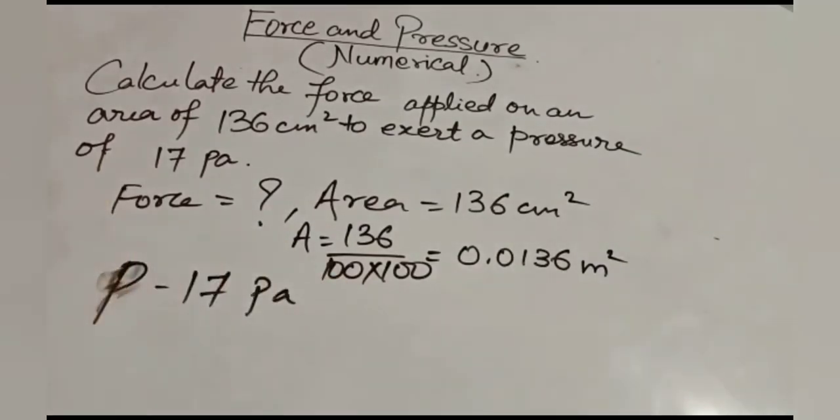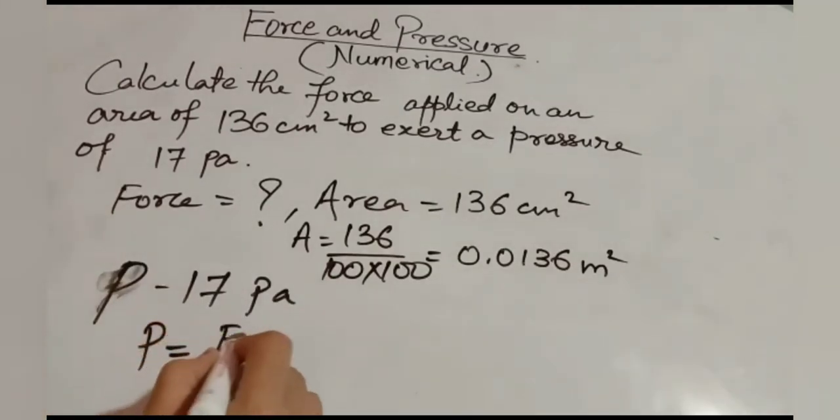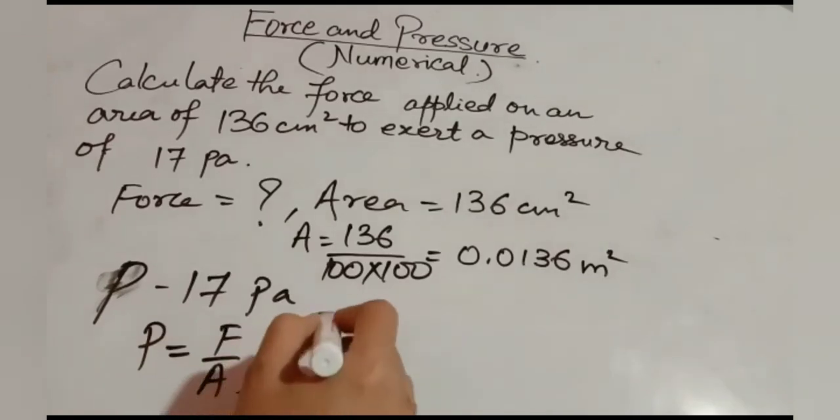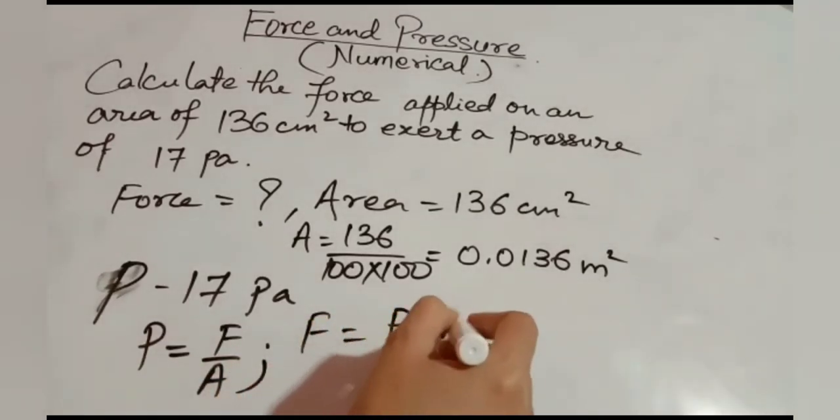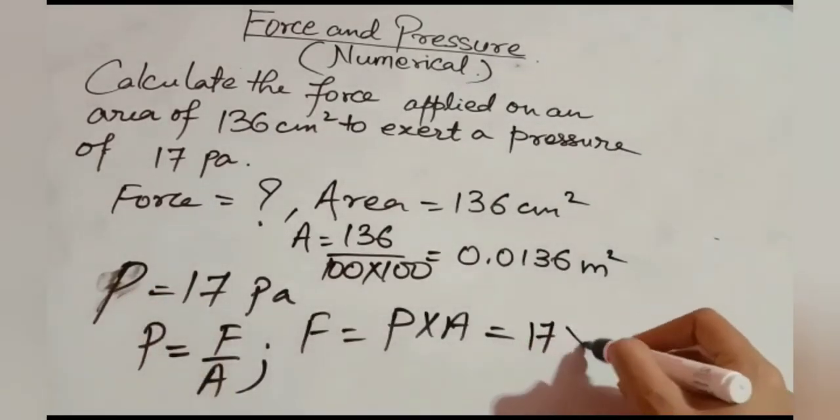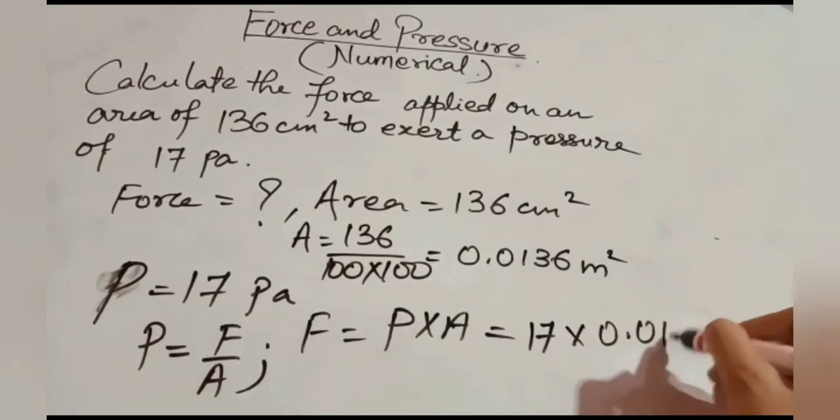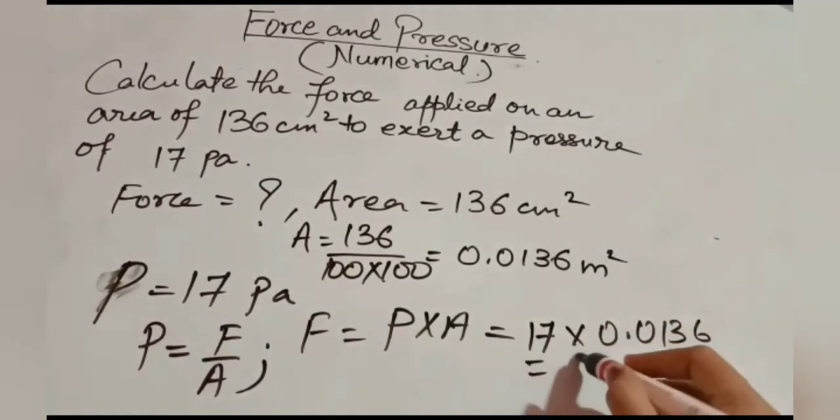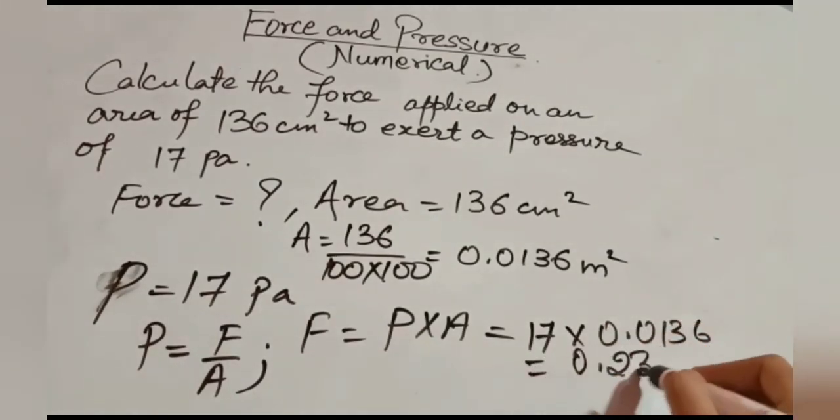Then what is the formula for finding force? We know that pressure is equal to force by area. So force is equal to pressure into area. Now the value of pressure is 17 Pascal. So it will be 17 into 0.0136. Calculate, 0.2312.